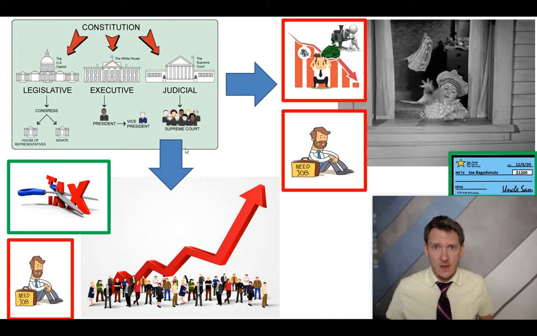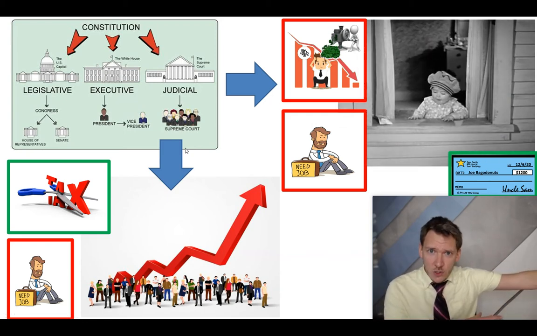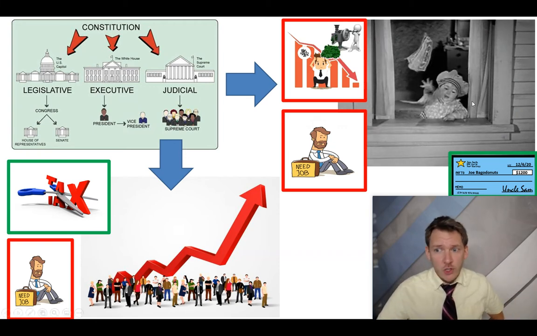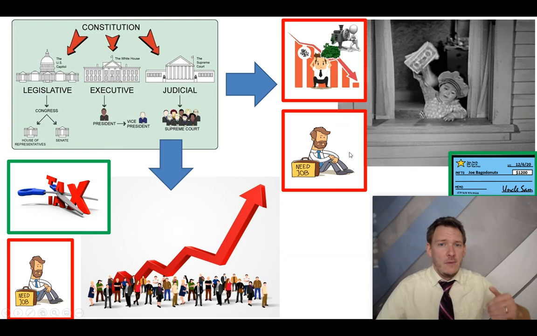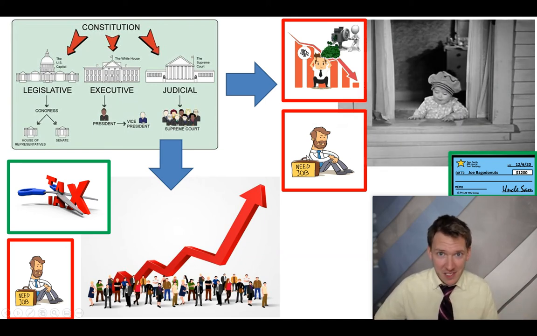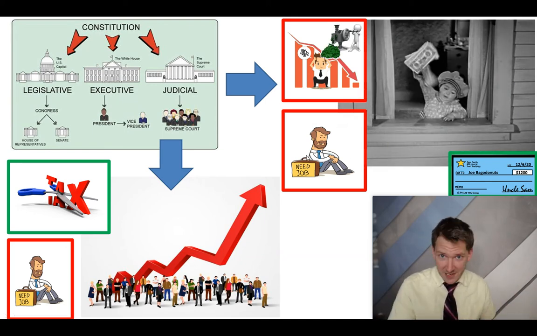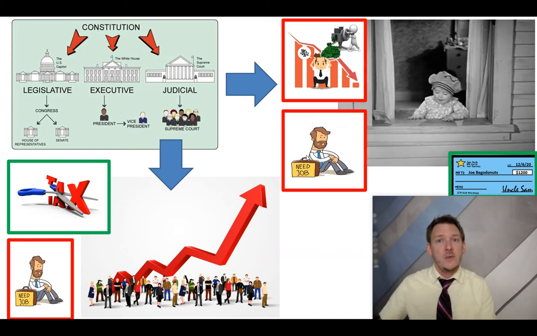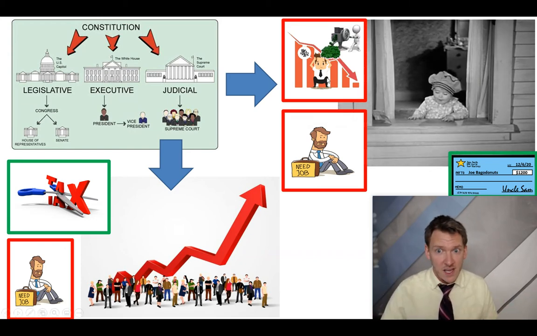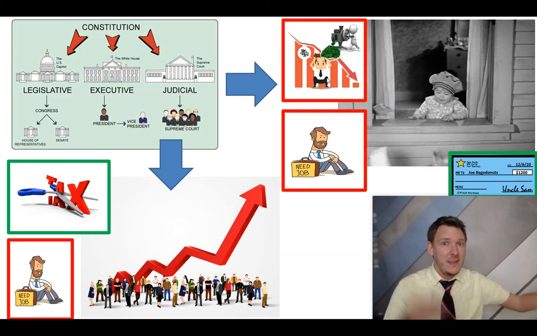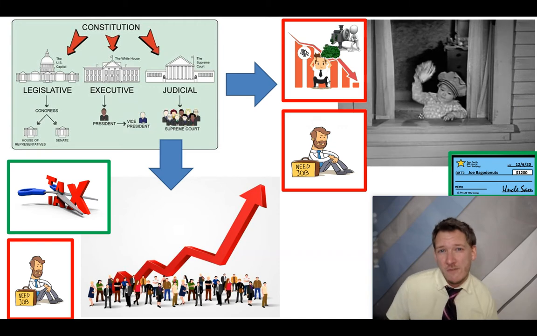And this is what we run into for the next stimulus that we will deal with. The last one didn't work in 2008, so we can print UBI checks, but if we print UBI checks, it doesn't necessarily create jobs. So those people are still unemployed. That's a trade-off. Yes, we're going to help you temporarily, but it doesn't create jobs. Another trade-off of doing the public assistance is it doesn't necessarily rebound the economy. It doesn't necessarily stimulate the economy because we could run into runaway inflation.